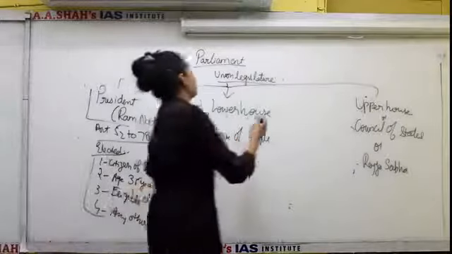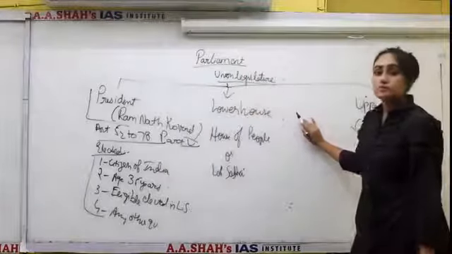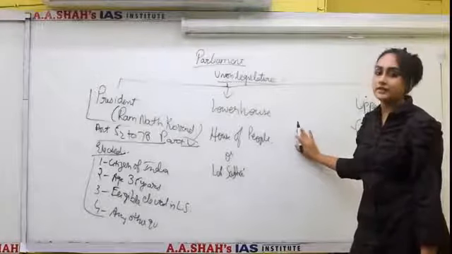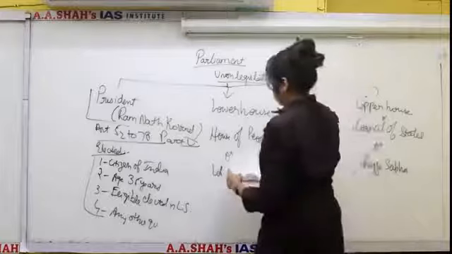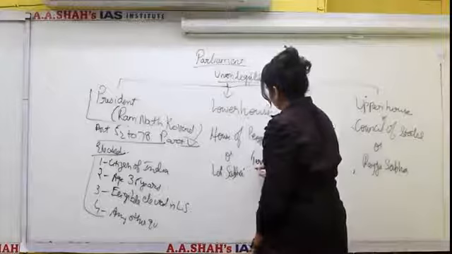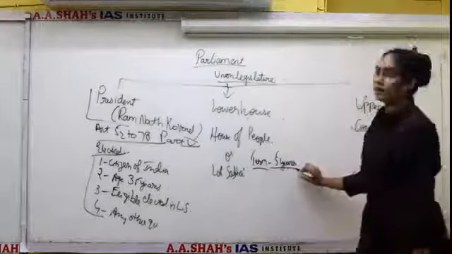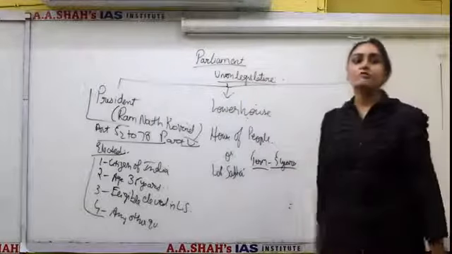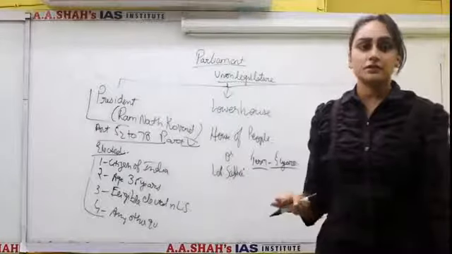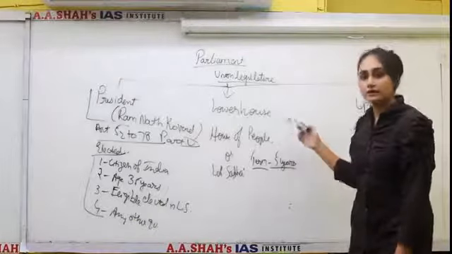Now coming to the Lower House. The members of the Lower House or the Lok Sabha are elected directly by the people of India through direct elections. Now its term is maximum 5 years. Term of Lok Sabha can be maximum 5 years. In case of emergency, it can be increased by 1 year. If there is a national emergency in India, the term of Lok Sabha can be increased by 1 year.